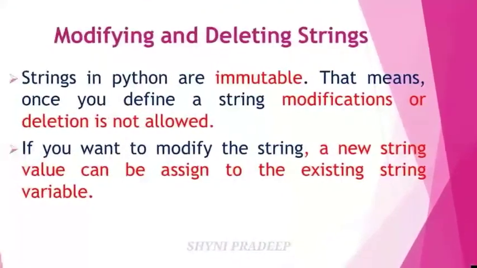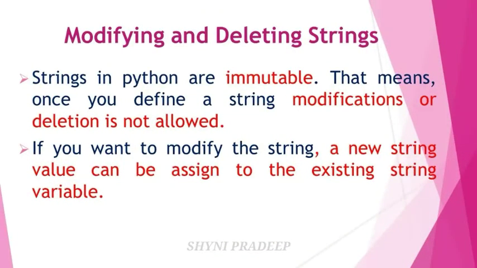And next let us see how to modify and delete strings. You already know that strings in Python are immutable, which means unchangeable. Once you define a string, modification or deletion is not allowed. But if you want to modify the string, a new string value can be assigned to the existing string variable. So once you define a string, you cannot modify it after that. But if you want to modify it, give the new string value to the existing string variable.